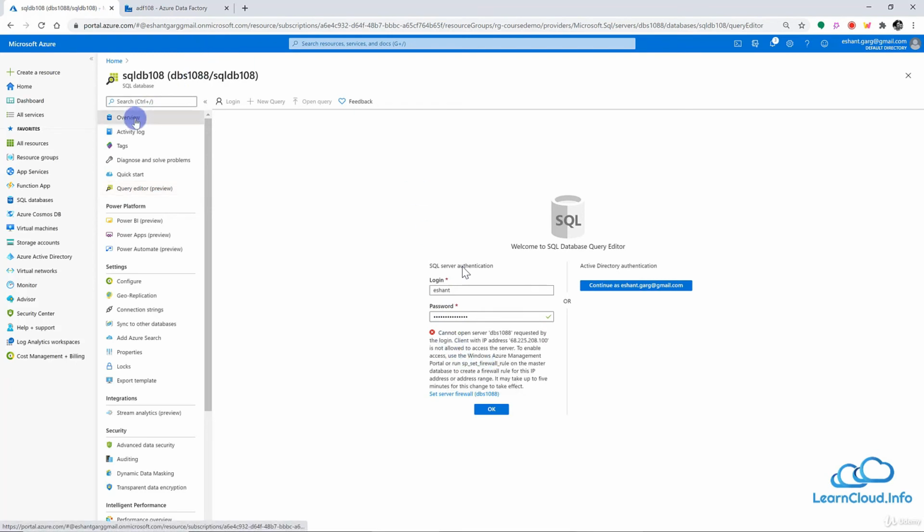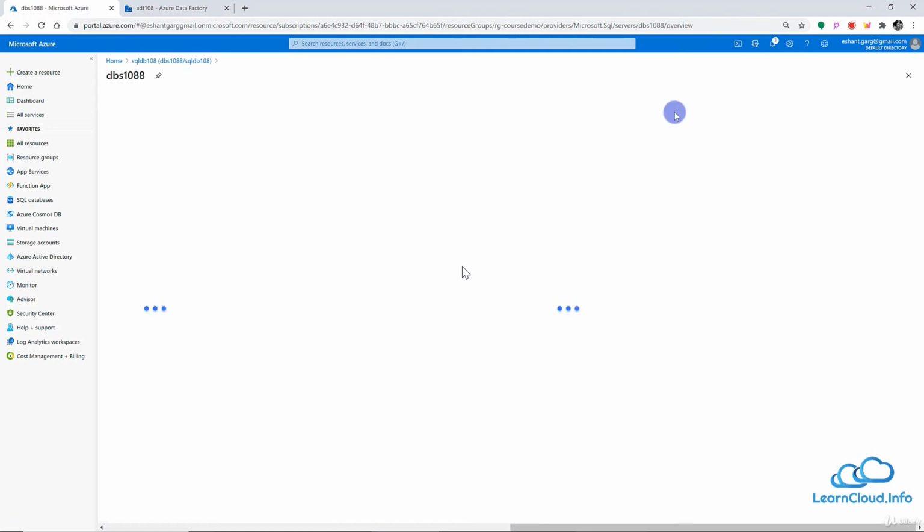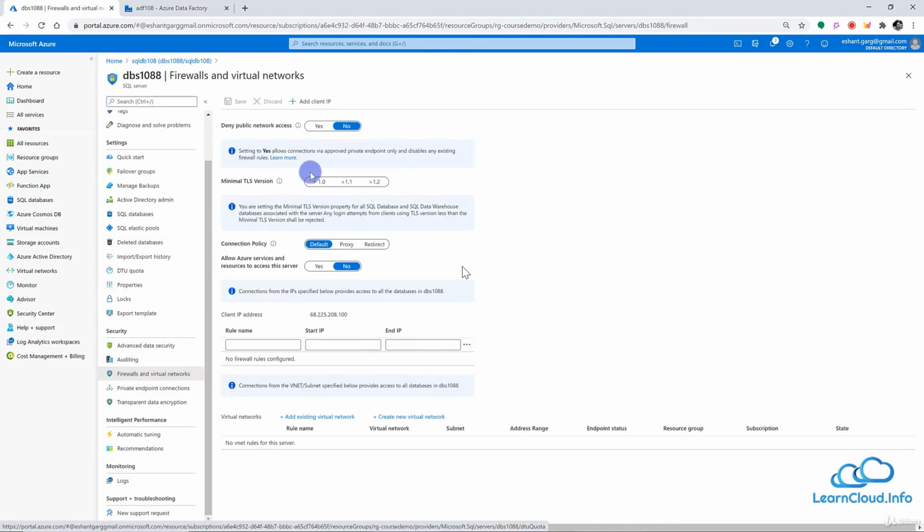So let me quickly go to the database server. I will select the server name here from the overview page, and inside that I'm going into the firewall settings, and I will add my IP here, add client IP. You can see this will add the IP of my laptop where I'm recording into the SQL Server, so that I can access it from a laptop.